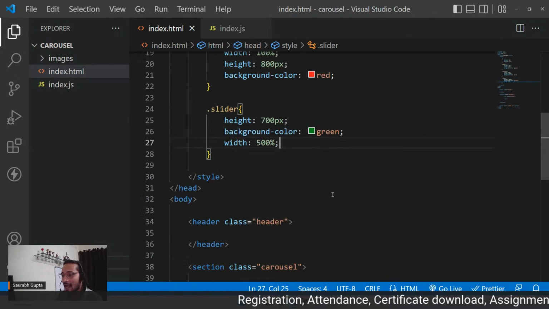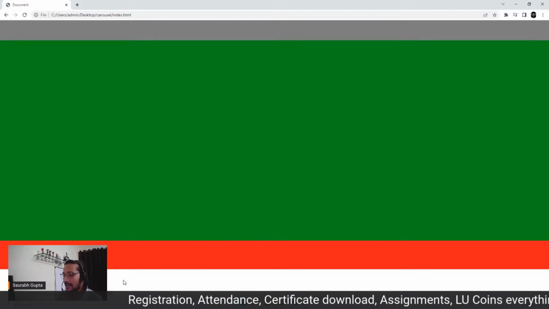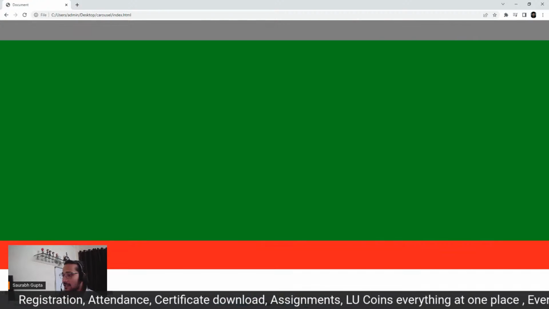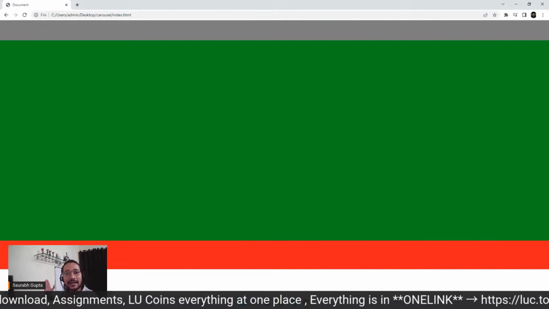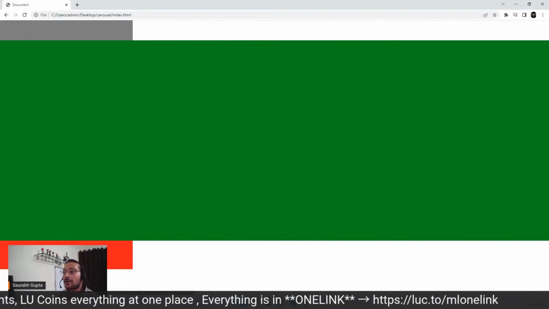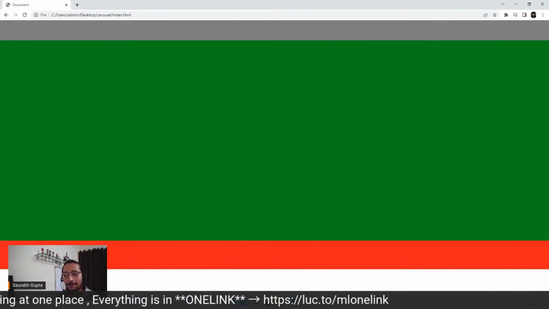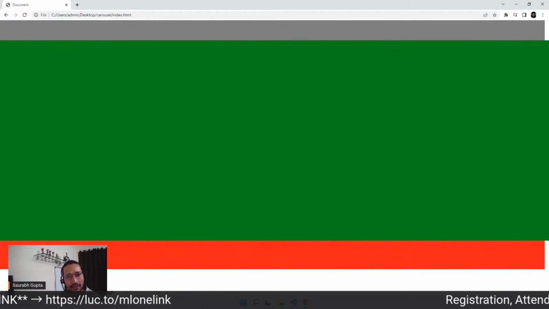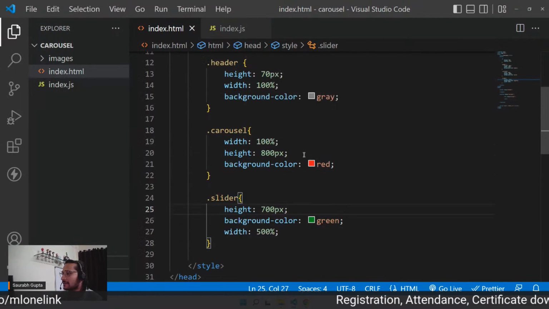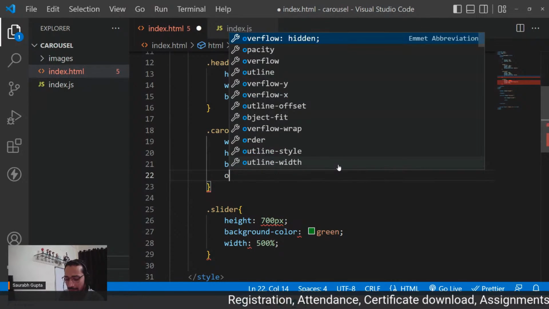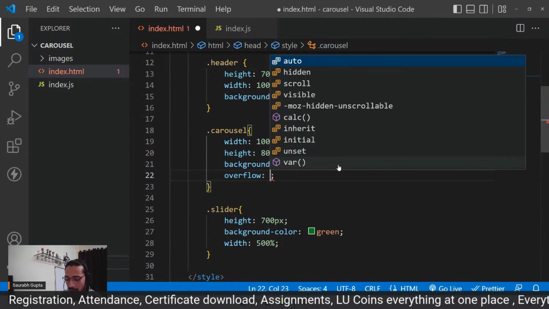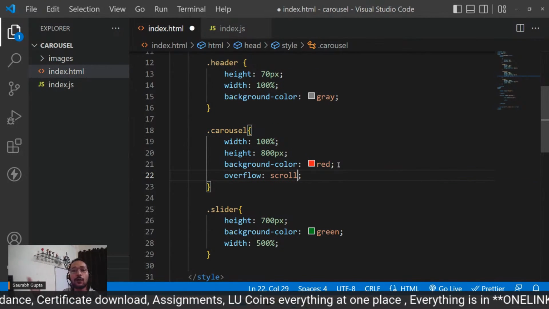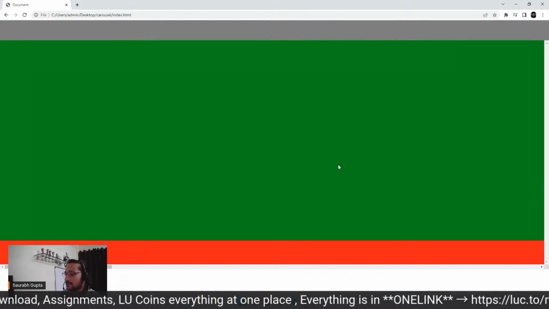Now you know that the slider, the green one, is the child of the red one, but it is bigger than the parent. That's why we can say that it's overflowing. Red one is the parent, green one is the child. But since the child is bigger than the parent, it's overflowing. So I can control the overflow. I can tell the parent, please control the overflow. And I'm going to mention overflow scroll. That means whatever is overflowing, convert it into scroll. So now see what happens.